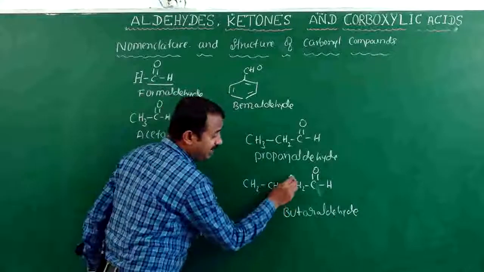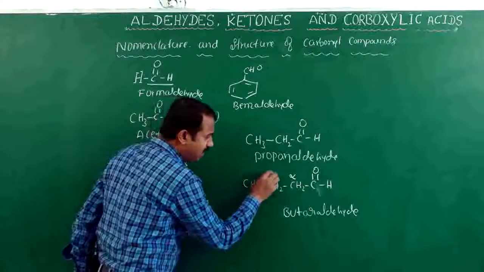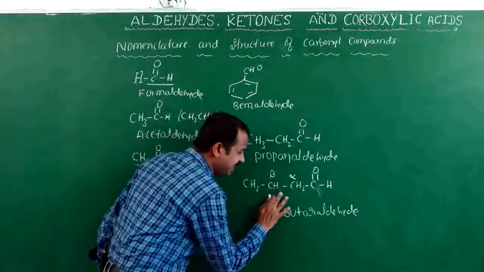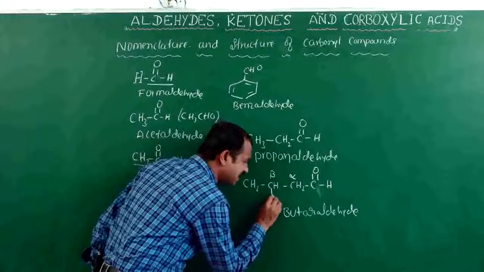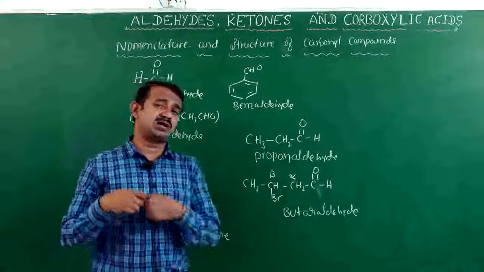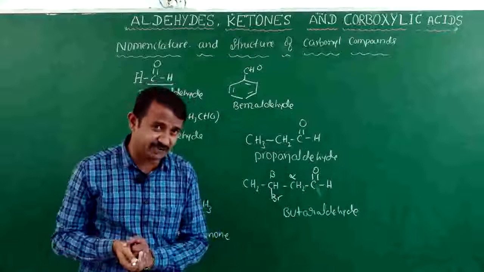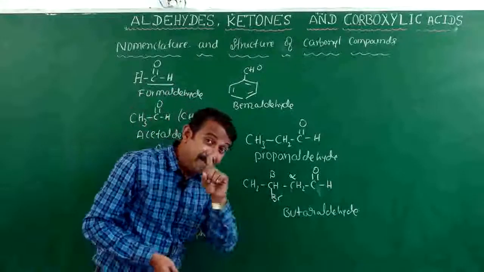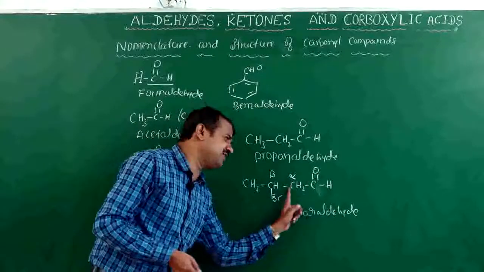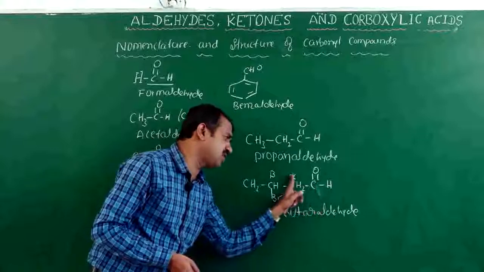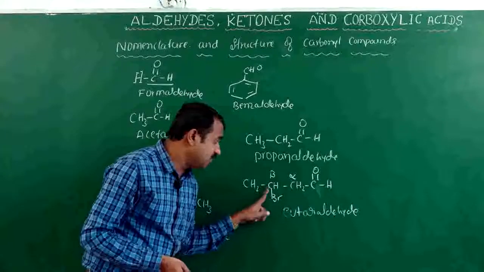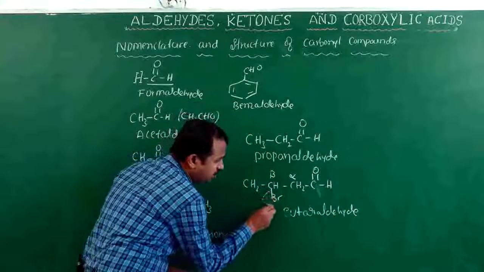The next carbon is alpha, the next carbon is beta. If branches are there, any branches like CH3, bromo, chloro, amino or nitro, as a substituent group, you should remember in the common name, the carbon next to the carbonyl carbon is called the alpha carbon, which is attached to the substituent group.